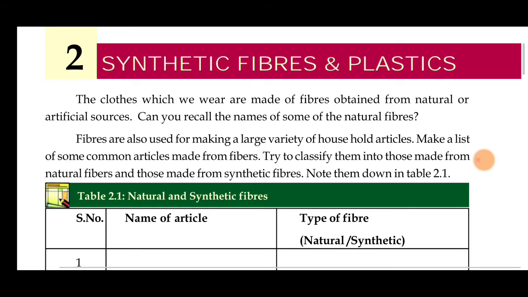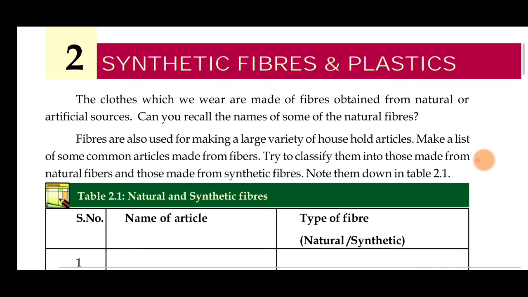These synthetic fibers and plastics have many uses for us. We use them in our day-to-day lives, like when we wear a dress. There are varieties of dresses, and the things that are made from these fibers we are going to see in this chapter. The clothes that we wear are made of fibers obtained from natural or artificial sources.